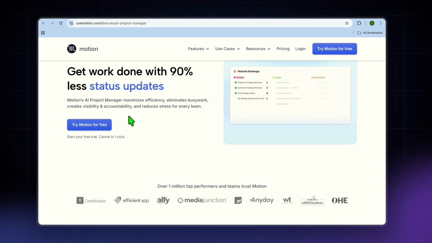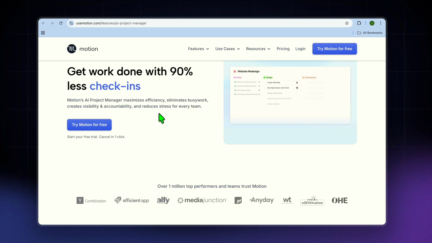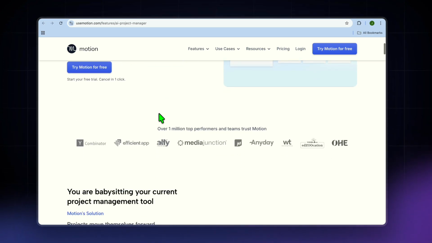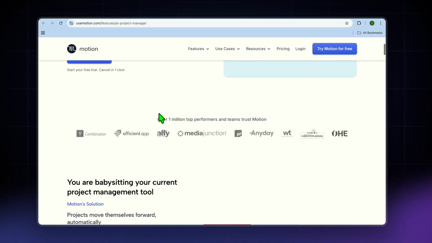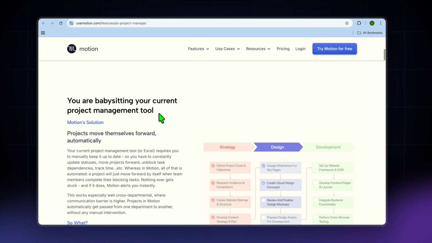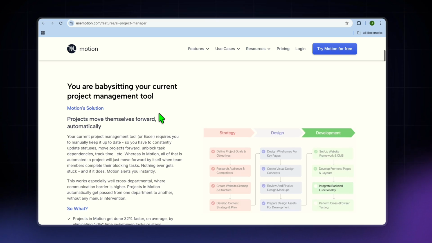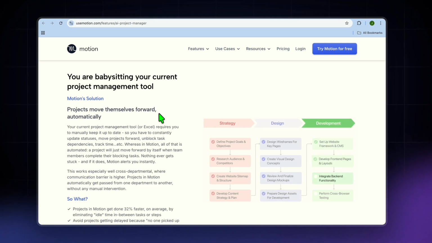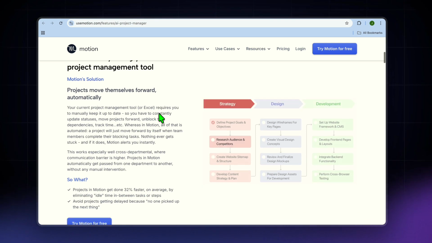Now let's talk about their key features. When it comes to Motion, you'll be getting AI scheduling and automatic time blocking, tasks plus calendar in one system, also auto rescheduling when plans change, and great for deadline-driven work.